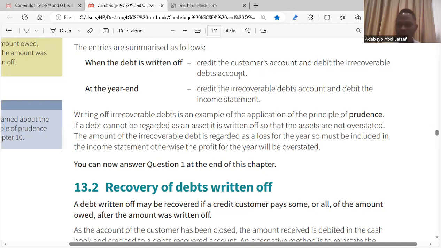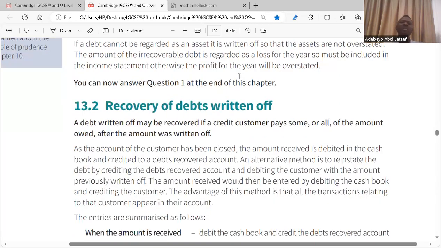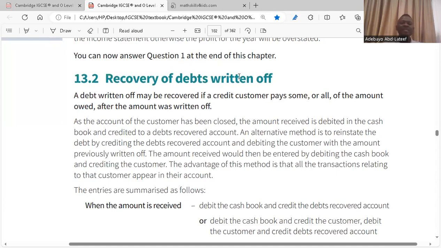Clear? Okay. We go to recovery of debt written off. A debt written off may be recovered if a credit customer pays some or all of the amount owed after the amount was written off. So, irrecoverable debt, the debt that is written off might be paid back. That is, maybe the customer finally shows up. For example, maybe the customer disappeared. Now he's reappearing. So, if he's reappearing, that means you are able to recover your debt. Clear? So, what do you do?